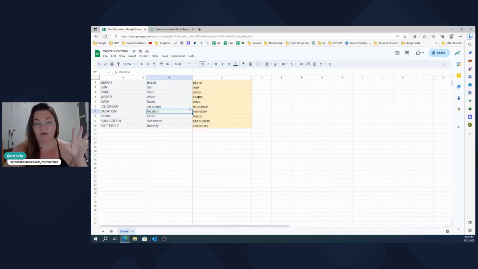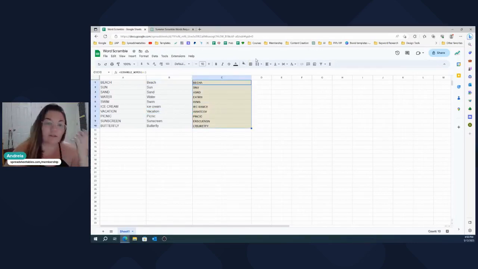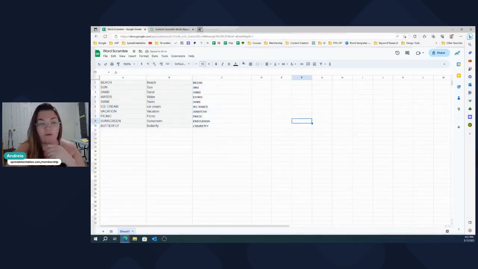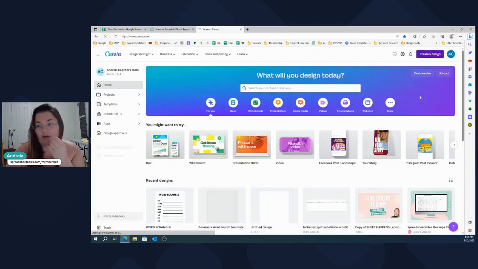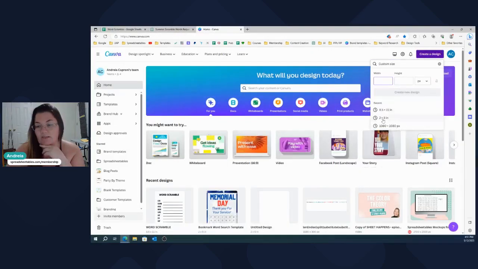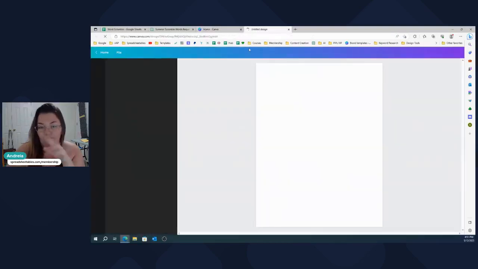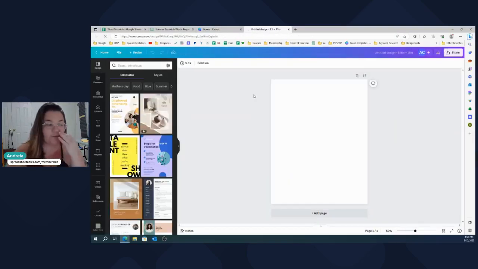Because you scrambled the words in here, but you don't want to give this to the kids, right? For example, if you're a teacher or if you're selling this, you want to sell it as a printable. So what we're going to do is remove the color, and then go over to canva.com. We're going to create a design, custom size. Let's do 8.5 by 11, which is the size of a paper for printing.